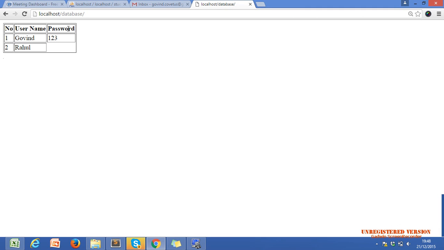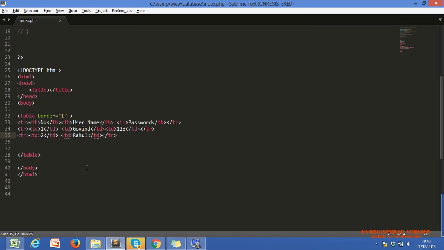How do we get this password column? In the first table row, just add one more th, start and end, and we will get one more column. Same in the second row, we add one more td. td stands for table data, so we get one more column in the second row. If we don't use it in the third row, we won't get it, so we have to add it if we want the password section for the third row also.